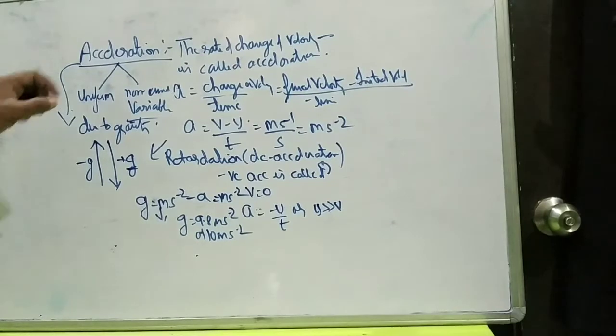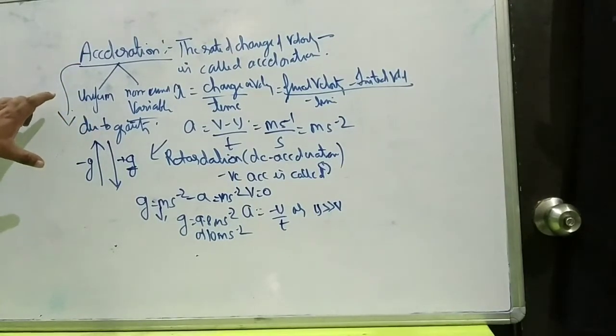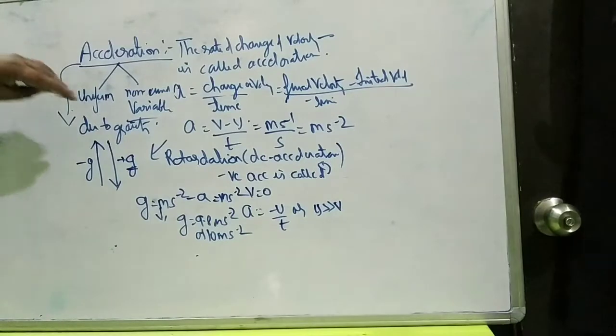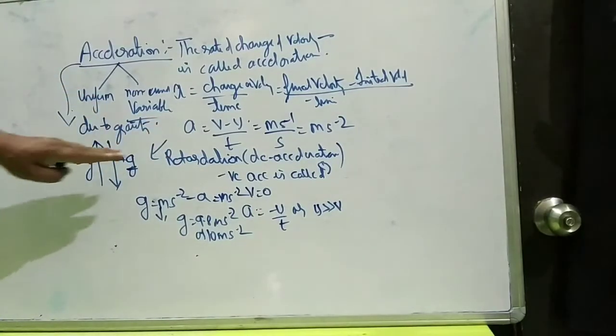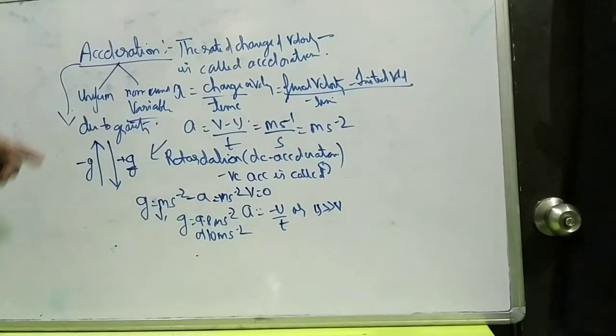Is there any doubt in this? I think all the things are clear. Again, I would like to say that acceleration is rolling on the earth surface, retardation is when the brakes are applied, acceleration due to gravity is when the body is thrown from the top to down, and when the body is moving in an upward direction, it is always minus g.